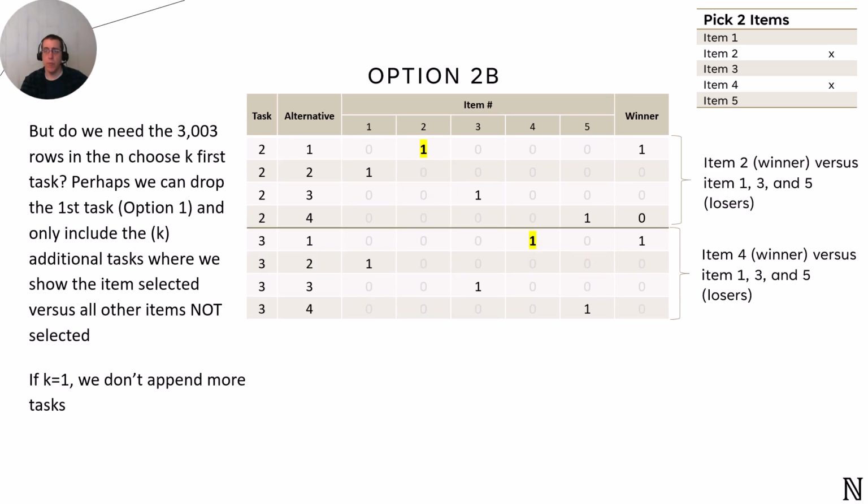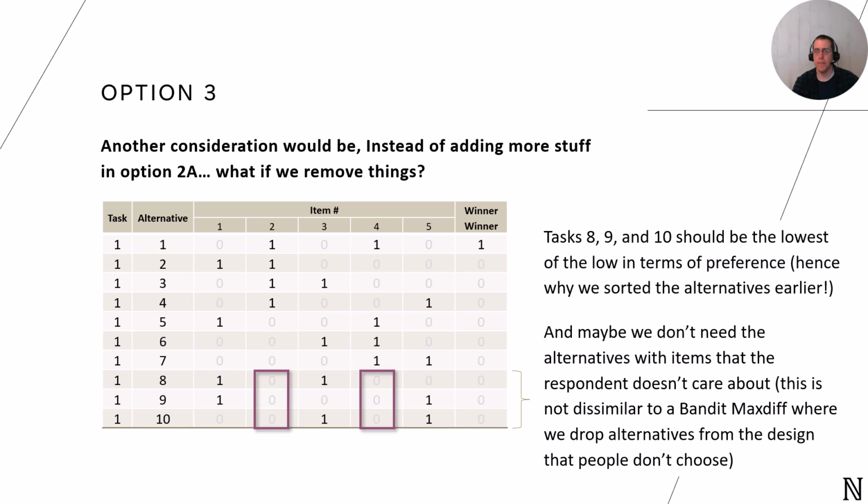That's where option 2B comes in. In this approach, we drop the original n choose k choice set entirely. Instead, we rely solely on the augmented choice sets, where each chosen item is compared against the items that weren't selected. The hope here is that we avoid the explosion of combinations, but keep enough comparisons to be informative.